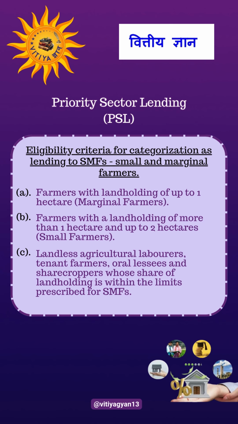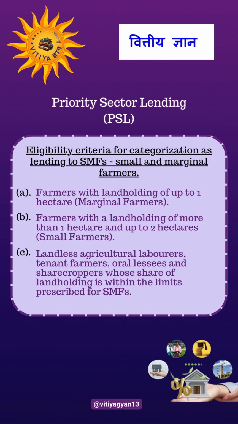Now we shall see the eligibility criteria for categorization as lending to small and marginal farmers. Farmers with land holding of up to 1 hectare, marginal farmers. Farmers with a land holding of more than 1 hectare and up to 2 hectares, small farmers. Landless agricultural laborers, tenant farmers, oral lessees, and sharecroppers whose share of land holding is within the prescribed limit for